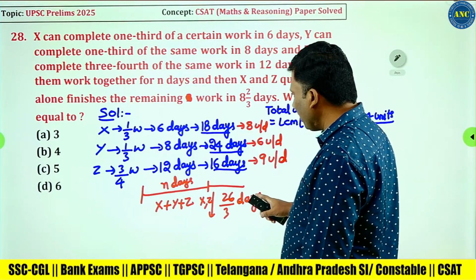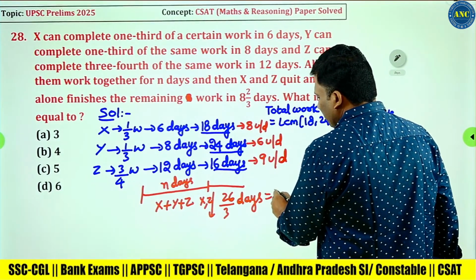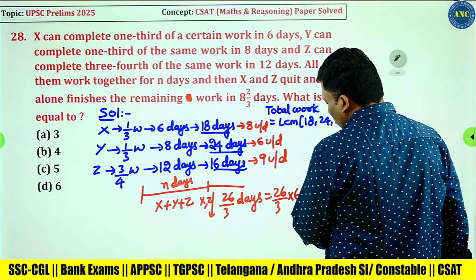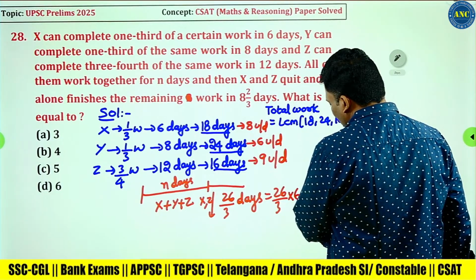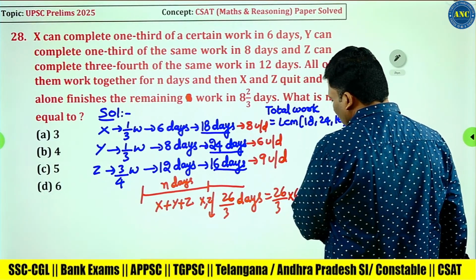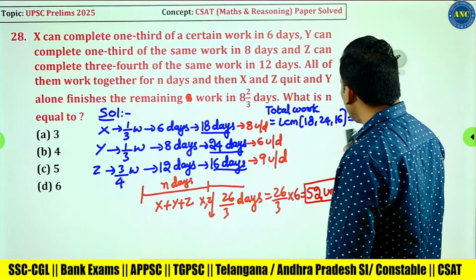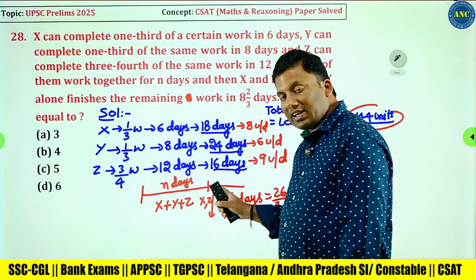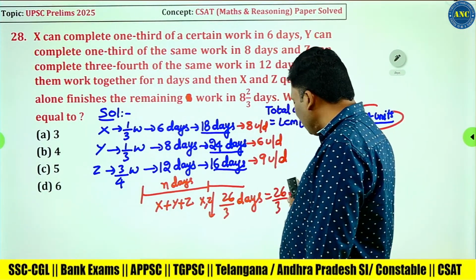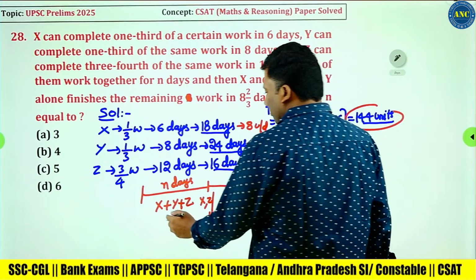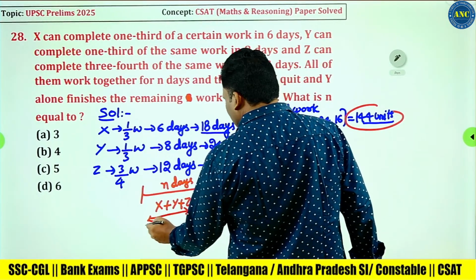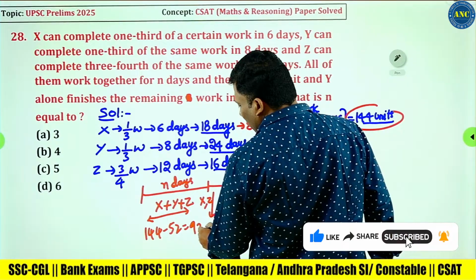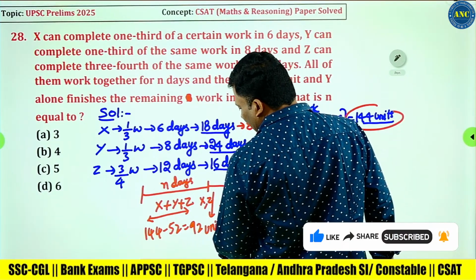In 1 day, Y will do how much? 6 units. That means 26/3 into 6, 52 units. Y alone will do 52 units. Total work is 144 units. After X and Z left, Y did 52 units. That means these all have done 144 minus 52, 92 units.